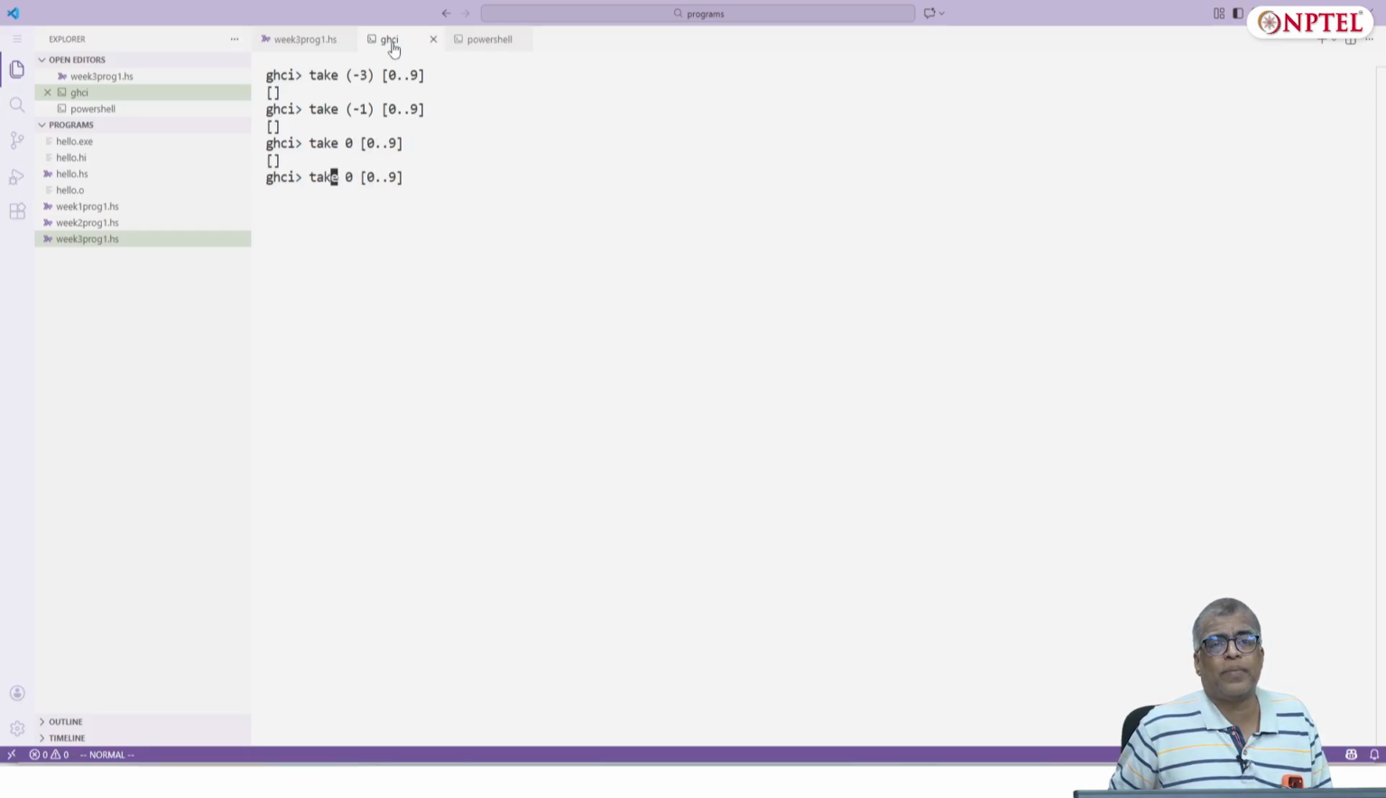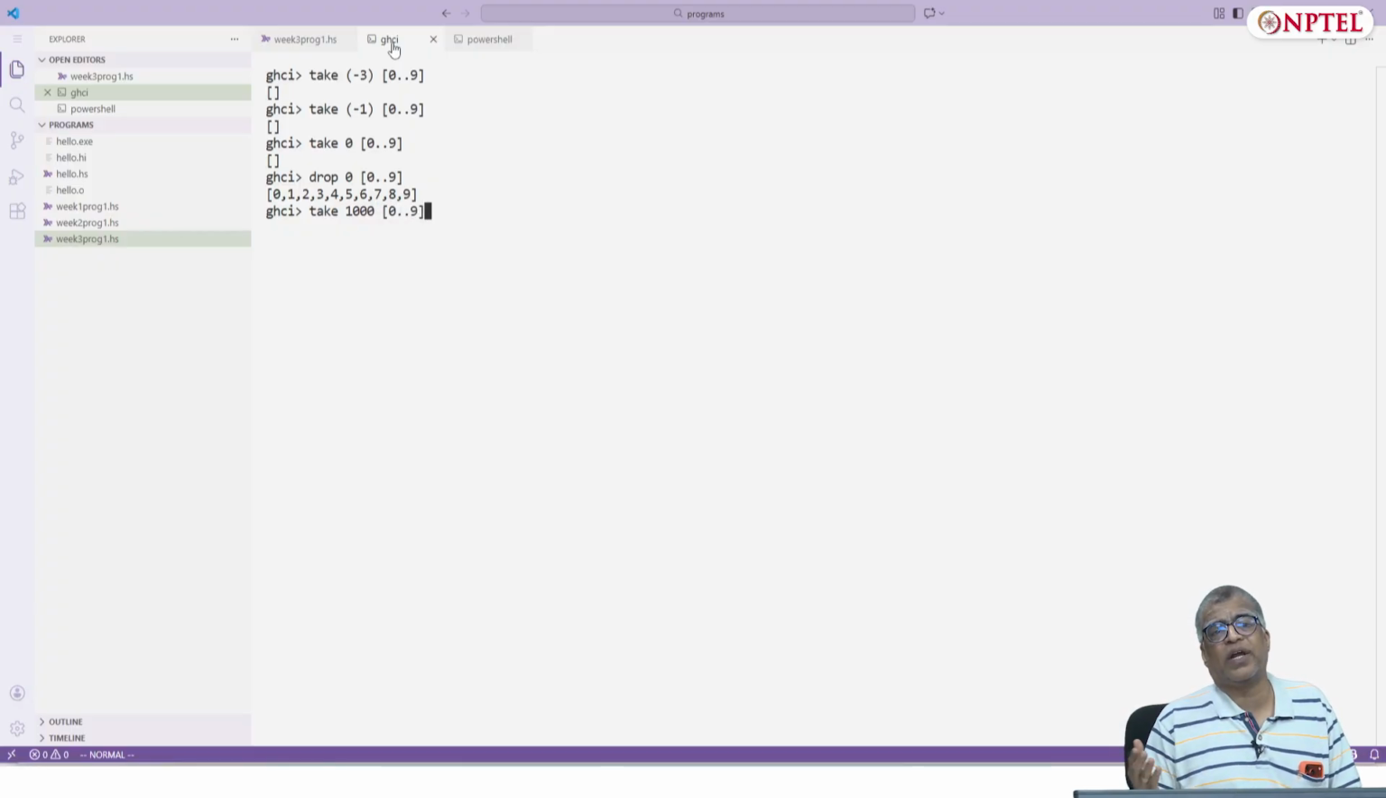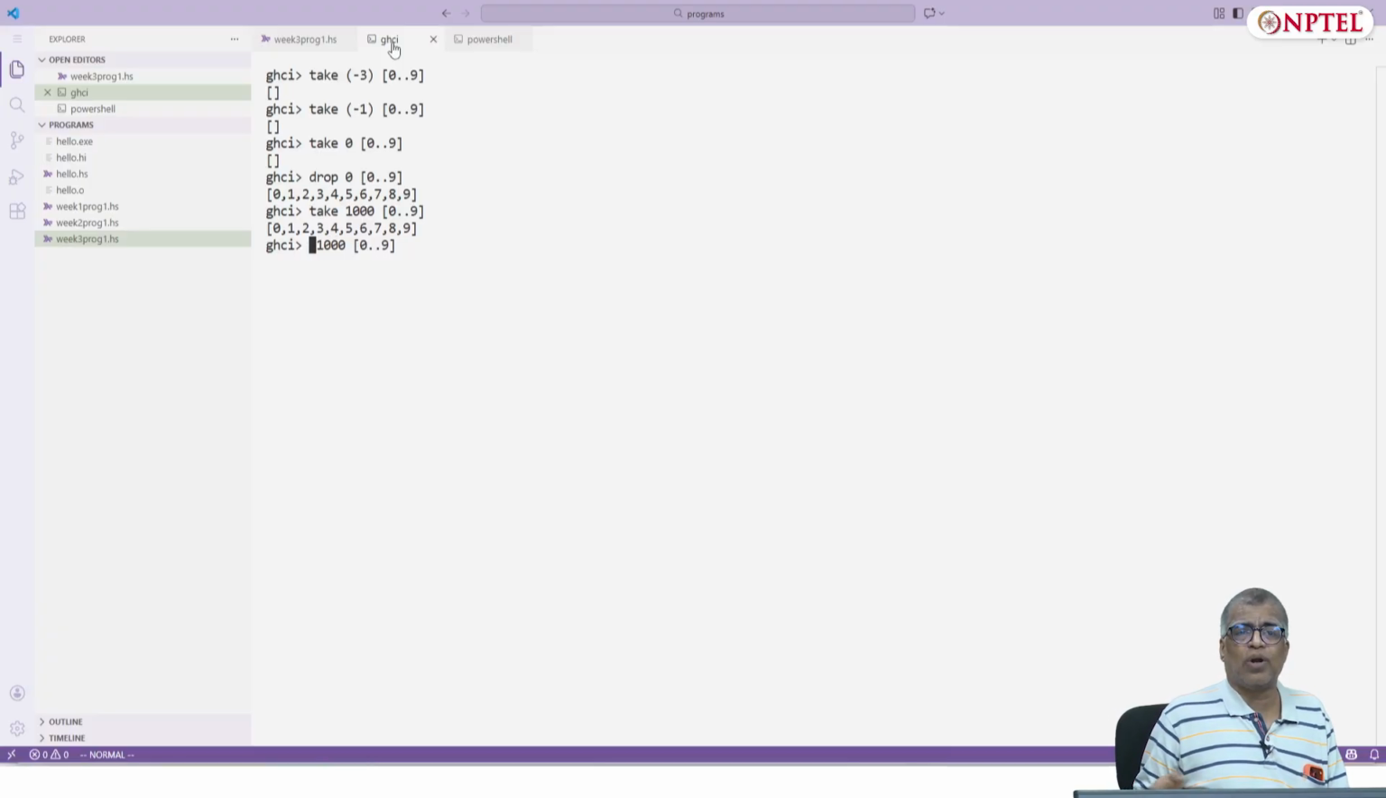Right, and similarly drop 0 of 0..9 is 0, 1, 2, 3, 4 till 9, because you are not dropping any element at all, right? And if I say take 1000 of it, it won't give an error saying index too large or anything. It will just take however many elements are available till you exhaust the list or you go beyond 1000. That's it. So it returns this, and drop of this thing will actually try to drop 1000 elements, but once you reach the empty list, it will just return empty, and it won't return any errors or any such.